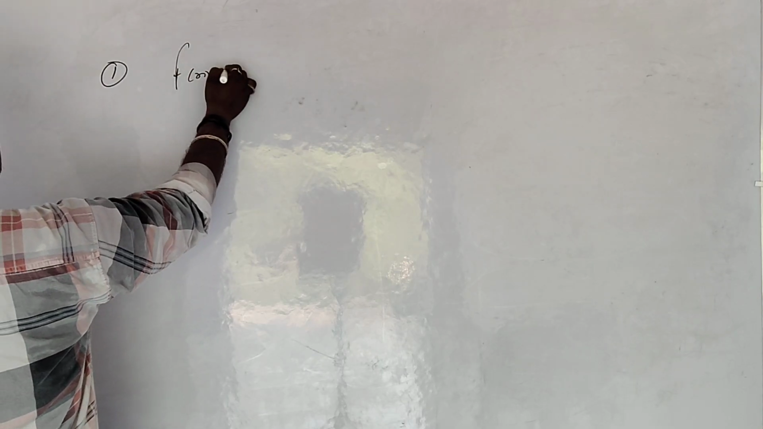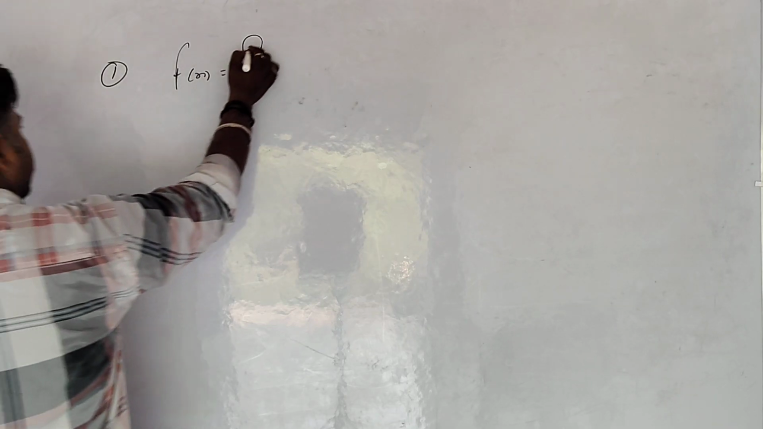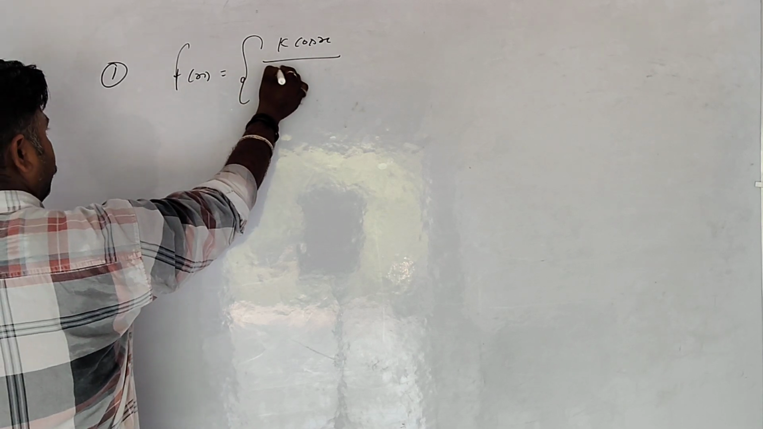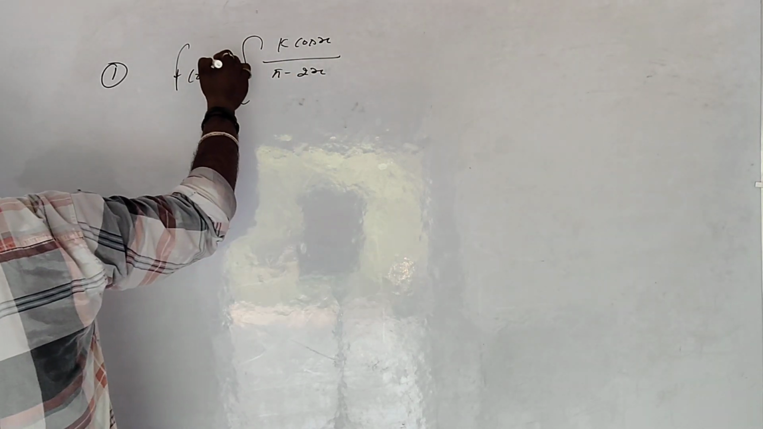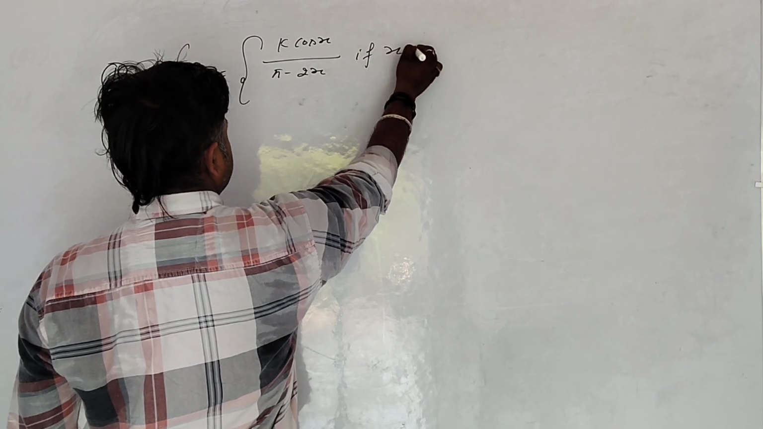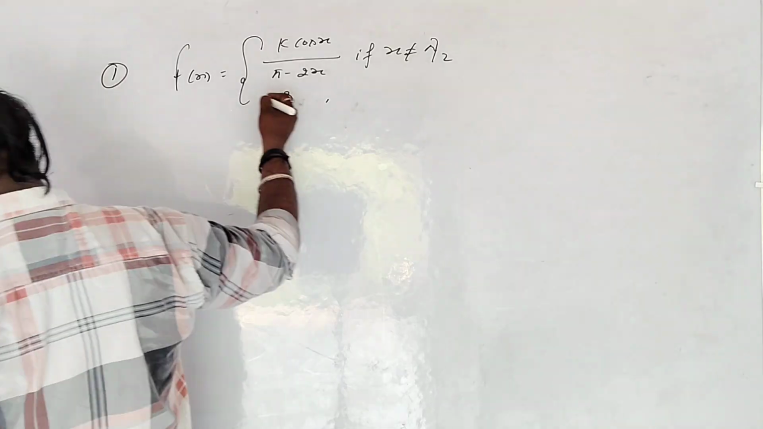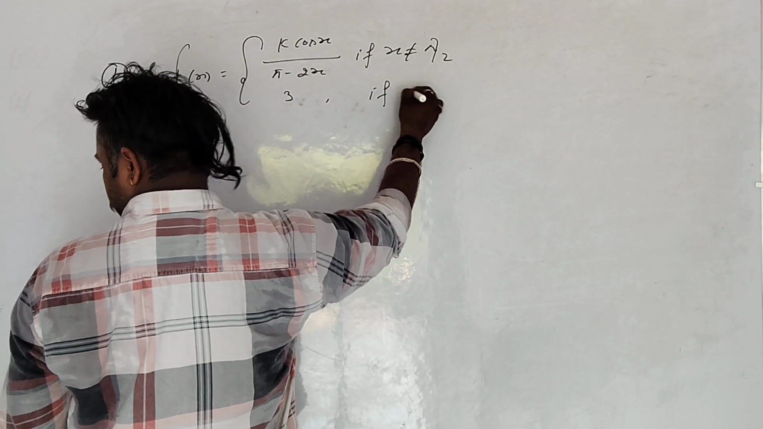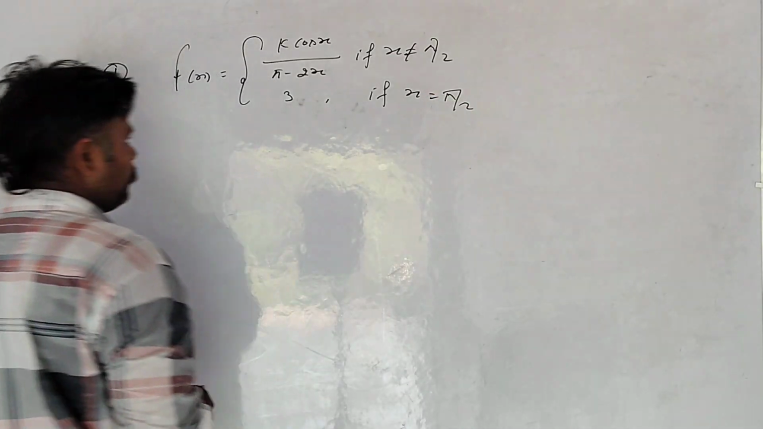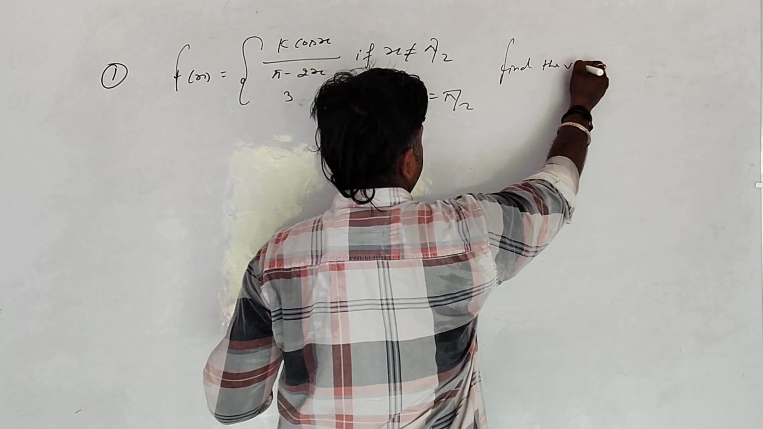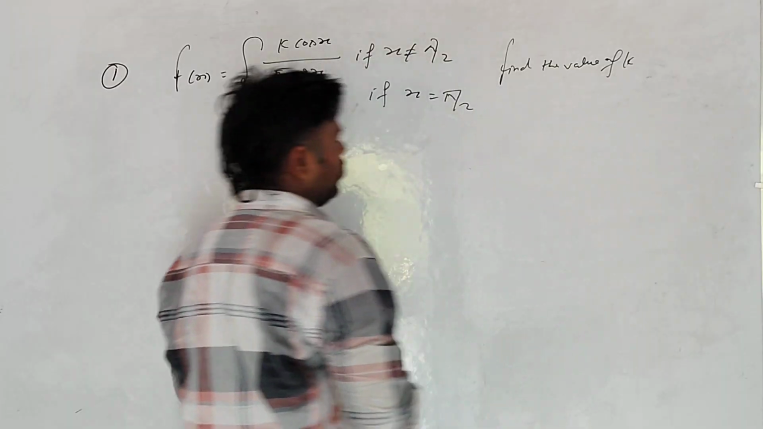Okay, so now start. The first question is: f(x) is equal to k cos x divided by pi minus 2x, if x is not equal to pi by 2, and 3 if x is equal to pi by 2. The function is continuous. Find the value of k. तो बेटा k की वैल्यू निकालनी.